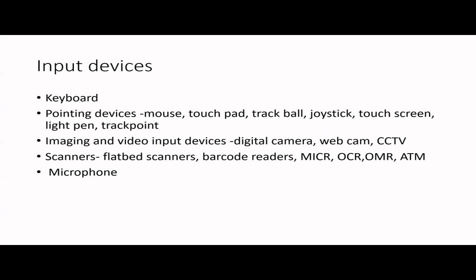And then you have imaging and video input devices like digital camera, webcam, CCTV cameras, those things. And we have scanners, right? So for scanners also, we have so many different kinds like flatbed scanners, barcode readers, MICR, OCR, OMR, and even an ATM we can consider as an input device. Then for sound input, we can use a mic or microphone.